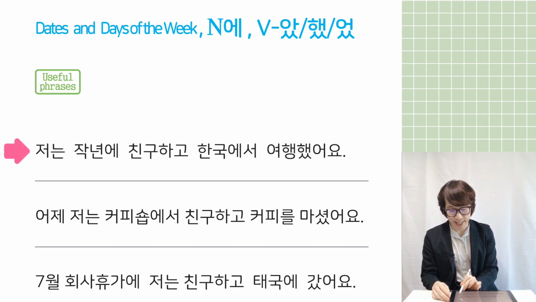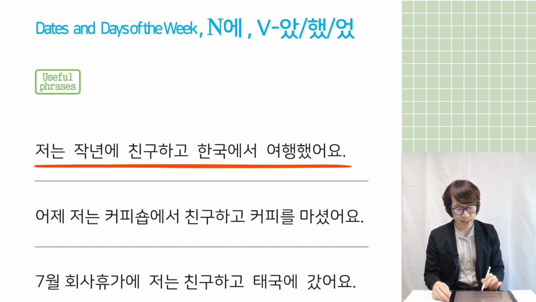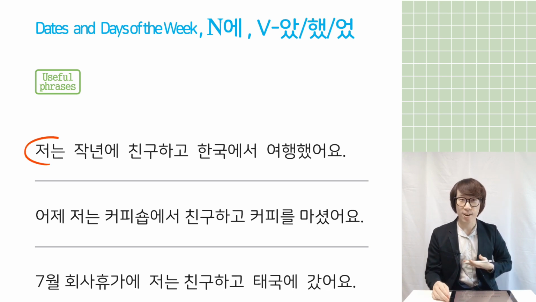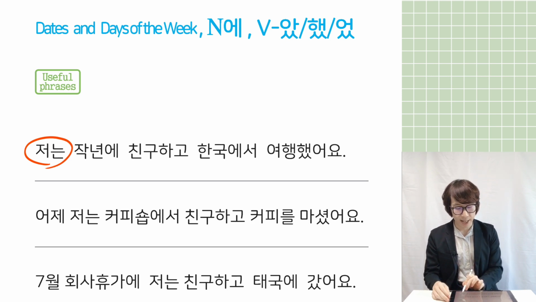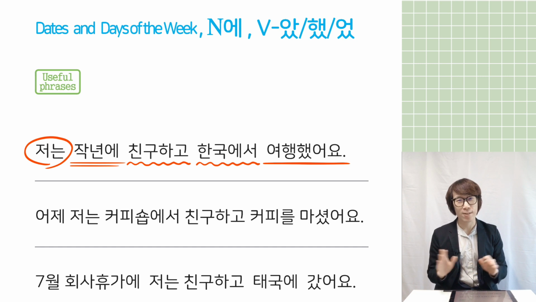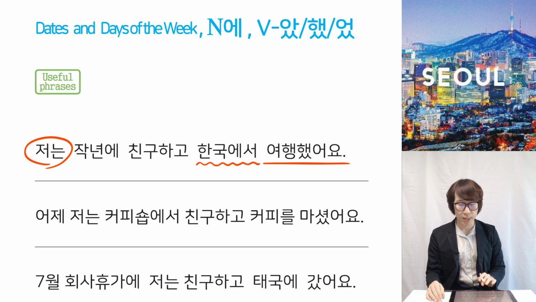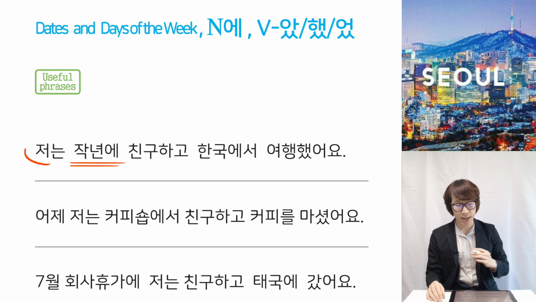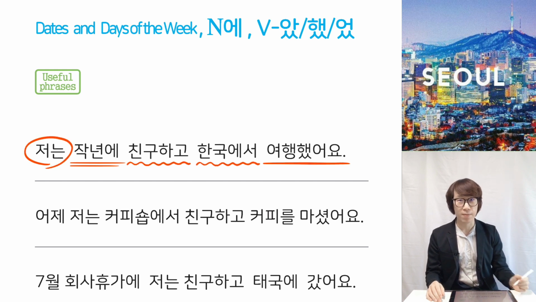Example, first sentence. 저는 작년에 친구하고 한국에서 여행했어요. So 저는 is I, 작년에 last year, with friend, at Korea, traveled. So English and Korean sentence order is different. So, I traveled at Korea with my friend last year. So you can say 저는 작년에 친구하고 한국에서 여행했어요. Last year, I traveled to Korea with my friend, like this.